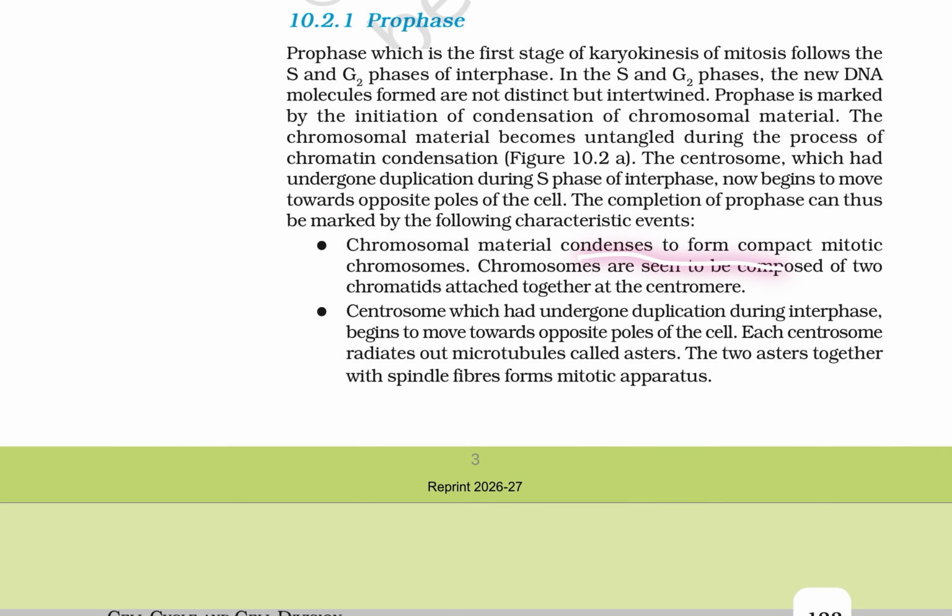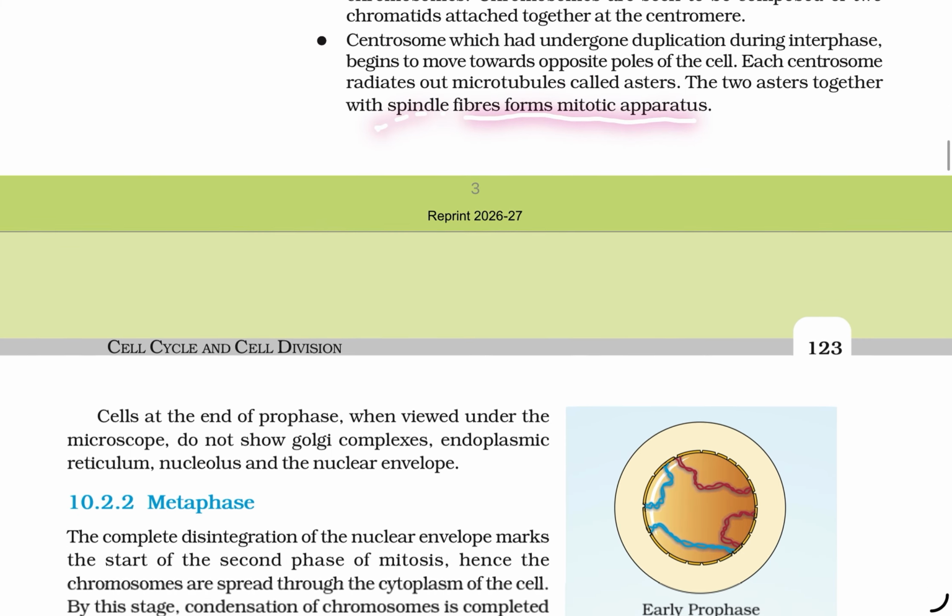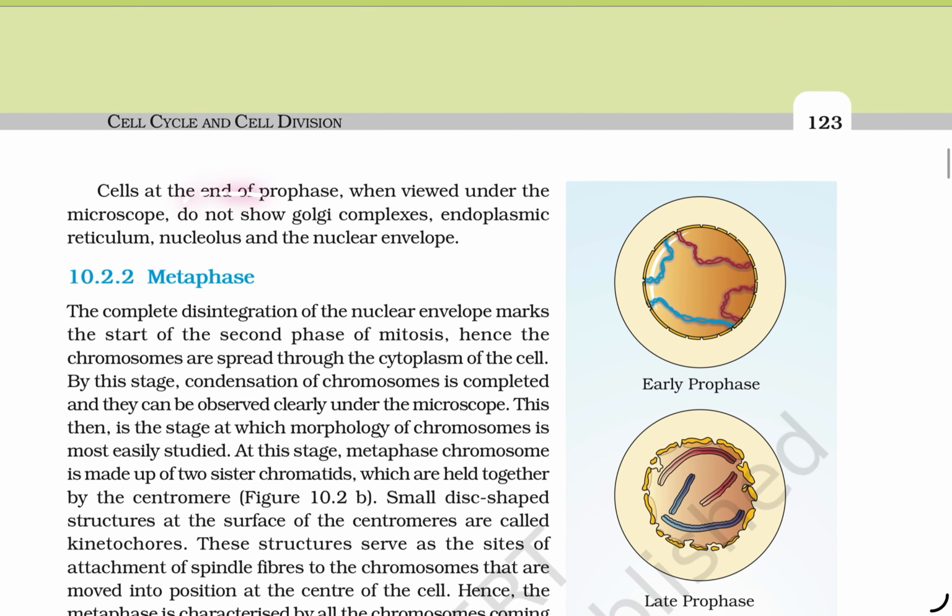The chromosome material condenses to form compact mitotic chromosomes. Chromosomes seen are composed of two chromatids attached together at the centromere. The centrosomes, which underwent duplication during interphase, begin to move towards opposite poles, and each centrosome radiates out microtubules called asters. Two asters together with the spindle fibers form the mitotic apparatus. Cells at the end of prophase, when viewed under the microscope, do not show the Golgi complex, endoplasmic reticulum, or the nucleolus, nor the nuclear envelope.